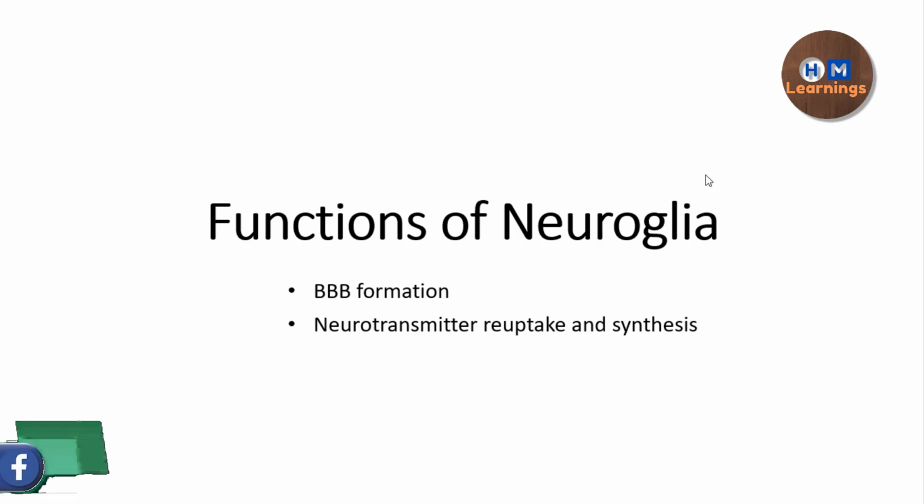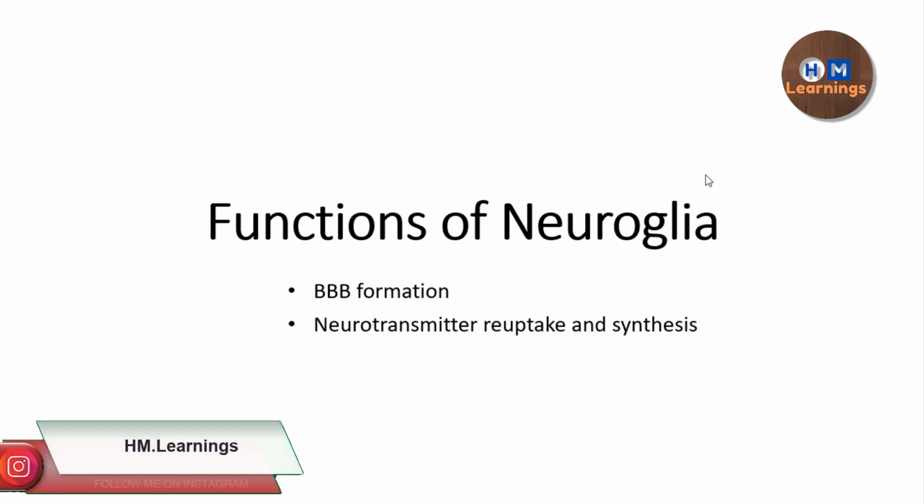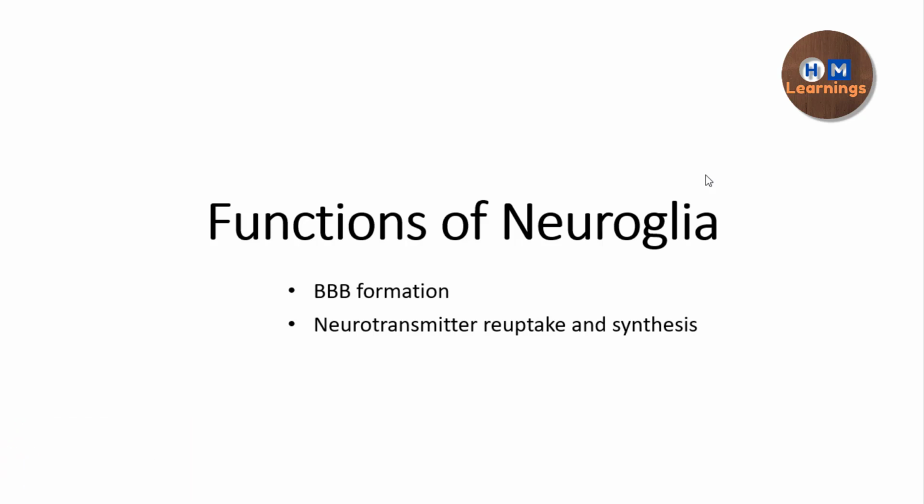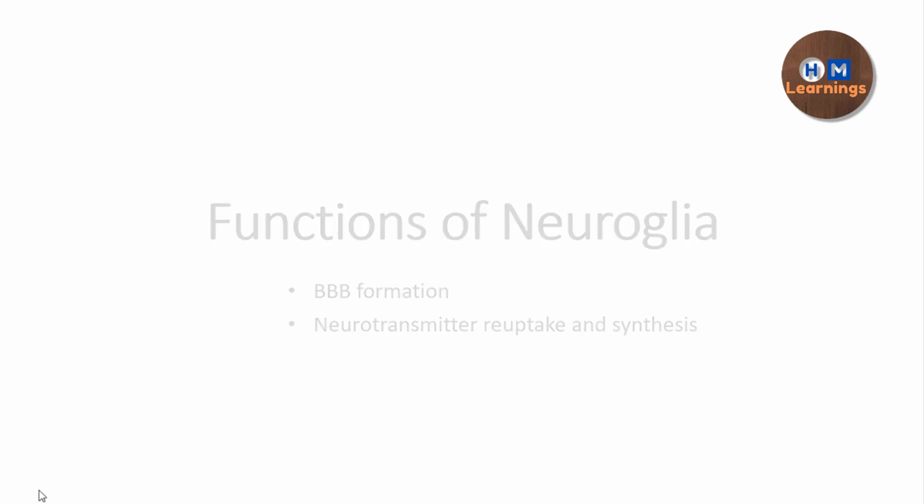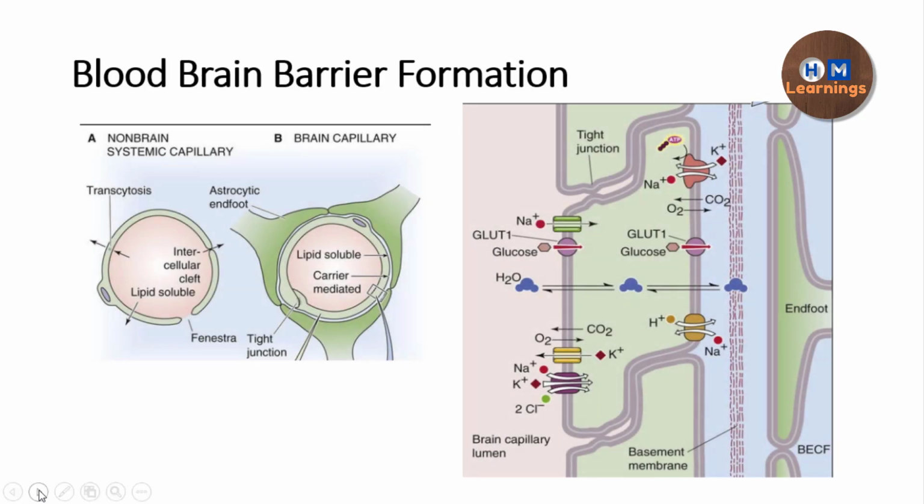And now we are going to continue about the two main functions of the neuroglia, that is the blood-brain barrier formation and the neurotransmitter reuptake and synthesis. In the previous video, we talked about the nutritive function of the astrocytes as well as the handling of potassium by the astrocytes, again two very important functions of the neuroglia. So in this video we are going to talk about the rest of the functions, like the blood-brain barrier formation.